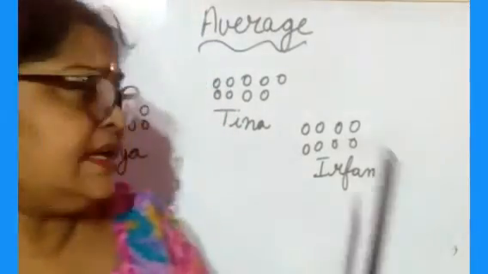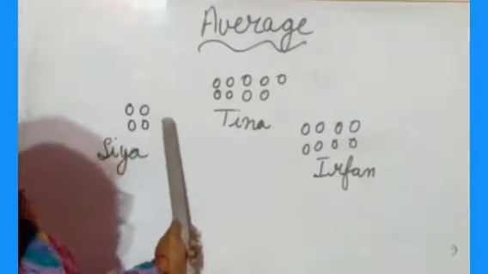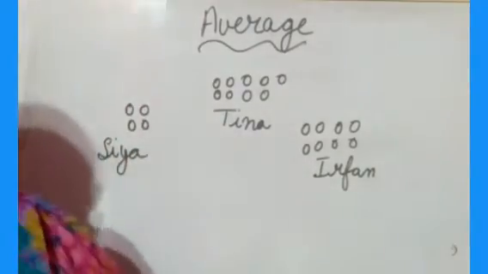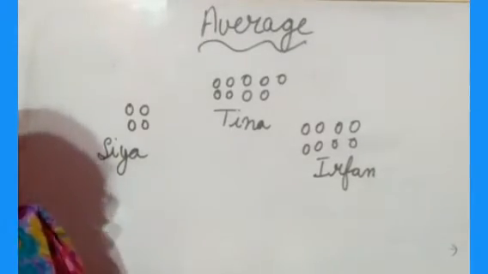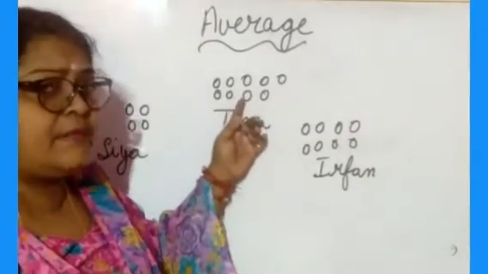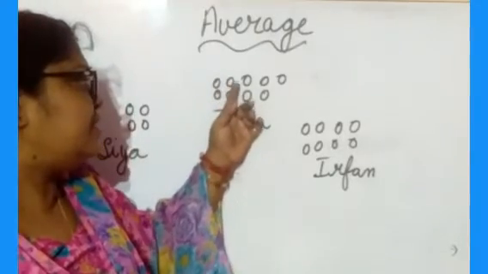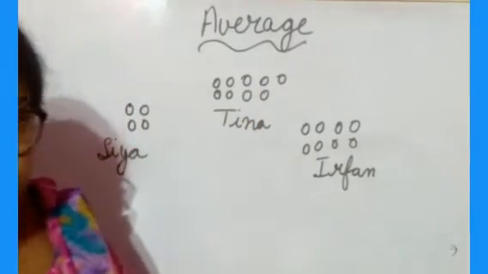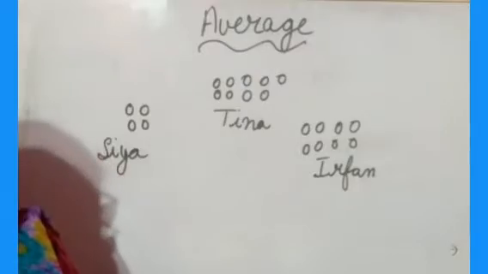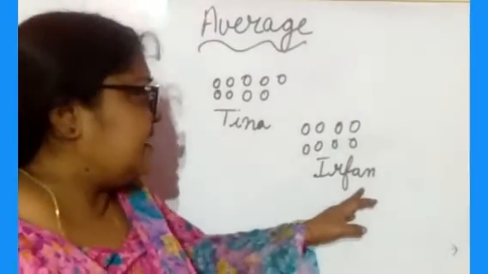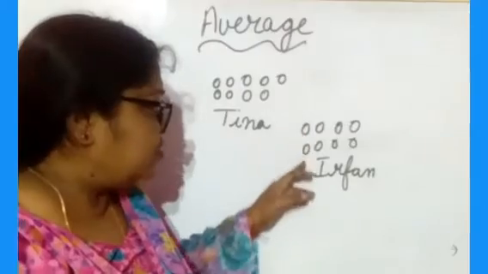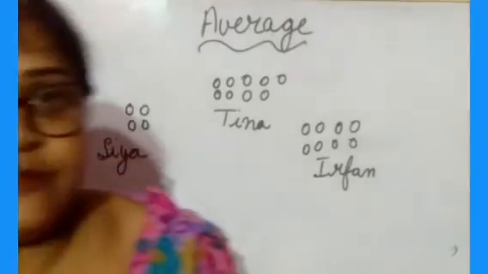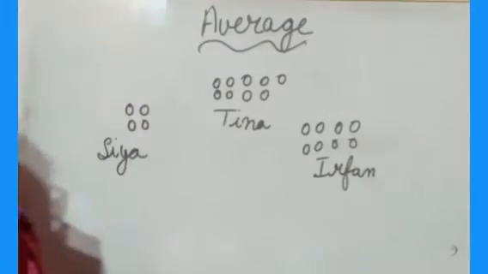Okay. So Shreya is having how many marbles? 4 marbles. Shreya is having 4 marbles with her. And Tina is having how many marbles? Here you count 1, 2, 3, 4, 5, 6, 7, 8, 9 marbles. Tina is having 9 marbles with her. And Irfan is having how many marbles? 1, 2, 3, 4, 5, 6, 7, 8. Irfan is having 8 marbles with him.